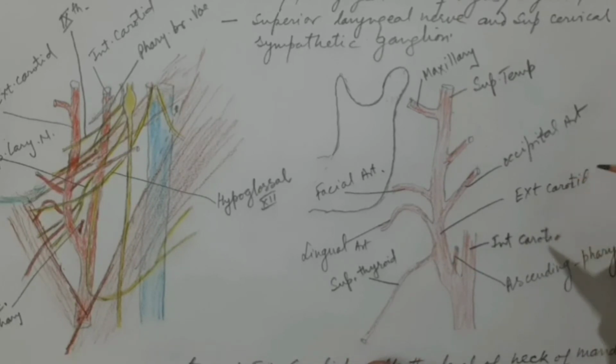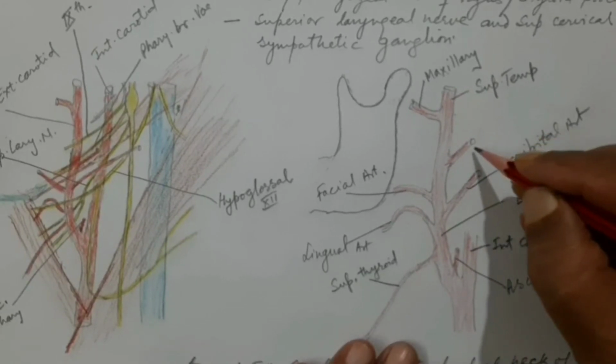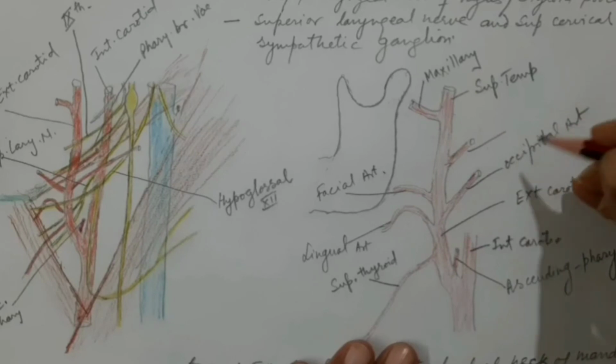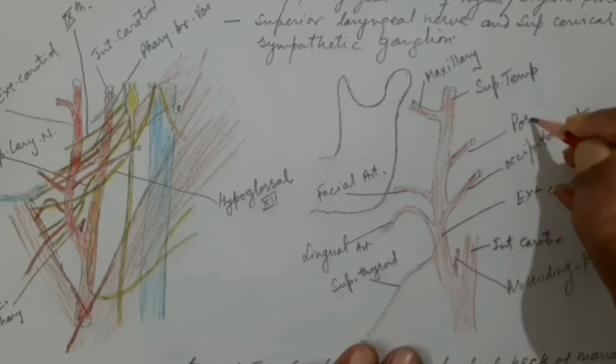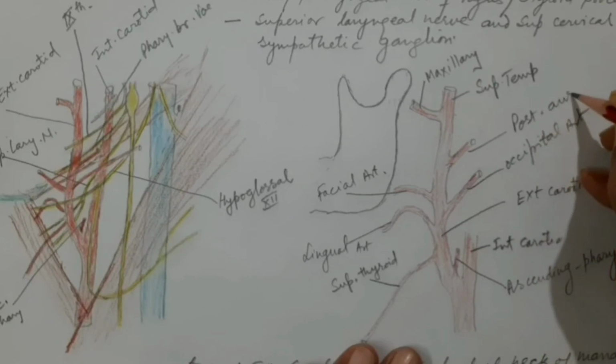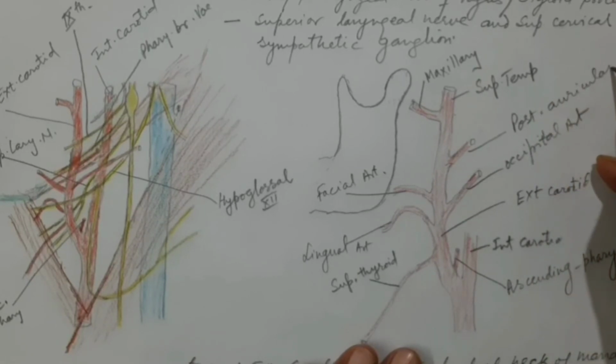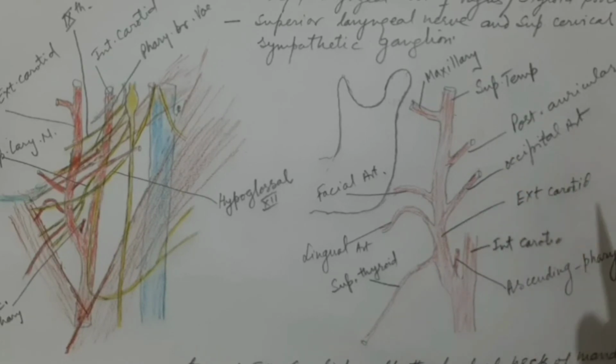Let us come to the sixth branch, which also takes origin from the posterior margin, and this is called the posterior auricular artery. As the name suggests, it will go towards the external auricle or ear. It runs posteriorly above the digastric muscle.